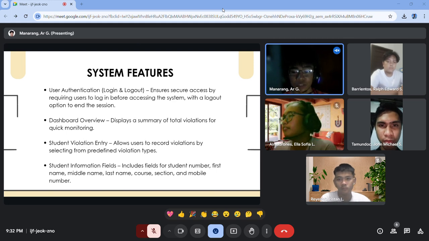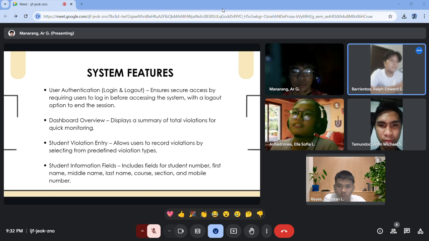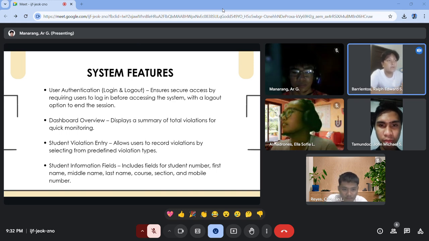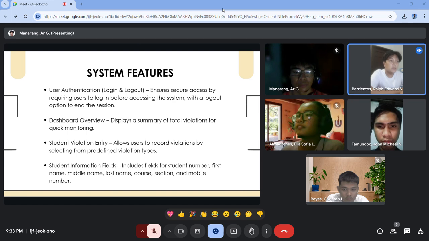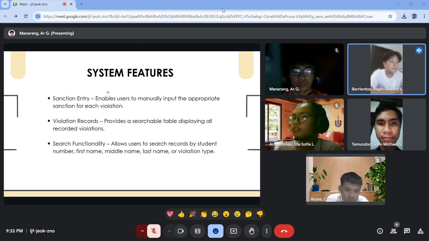Okay, now the system features will be presented by Ralph Edward Barrientos. Hello, this is Ralph Edward Barrientos here. I'm telling the system features about this case study of ours. Sanction entry enables user to manually input the appropriate sanction for each violation. Violation records provides a searchable table displaying all recorded violations. Functionality allows user to search records by student number, first name, middle name, last name, or violation type.